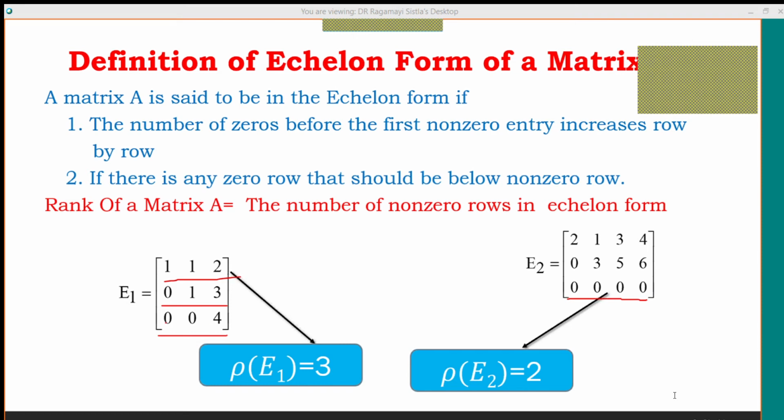If you look at the third row of the first matrix, what is it? 0, 0, 4. Yes or no? That means one non-zero entry is present. That's why we treat this one also as a non-zero row.